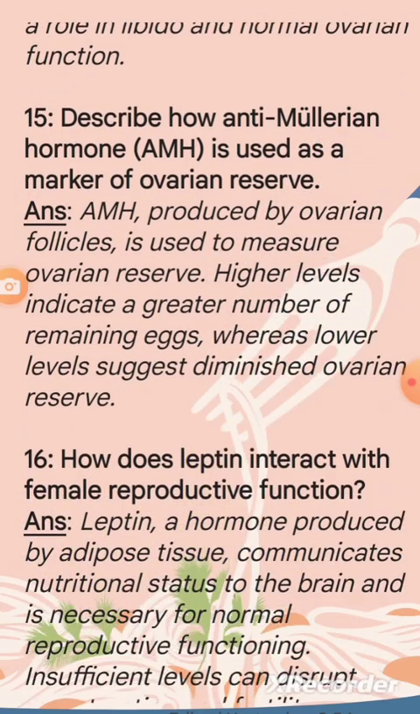Question 15. Describe how anti-Mullerian hormone (AMH) is used as a marker of ovarian reserve. Answer. AMH, produced by ovarian follicles, is used to measure ovarian reserve. Higher levels indicate a greater number of remaining eggs, whereas lower levels suggest diminished ovarian reserve.